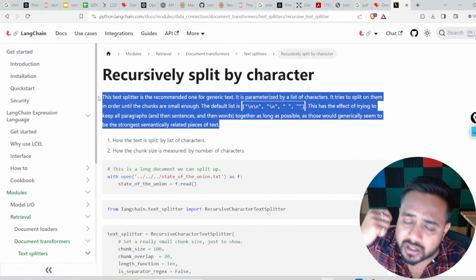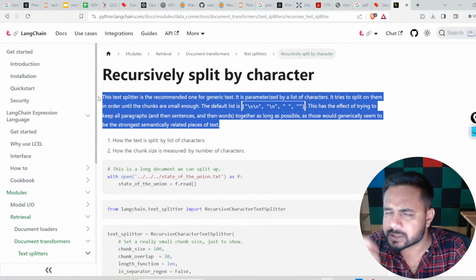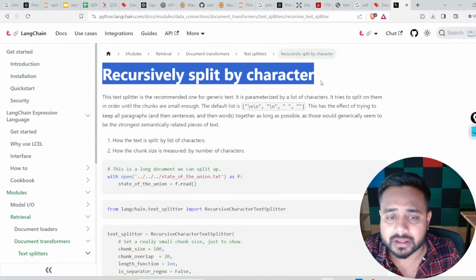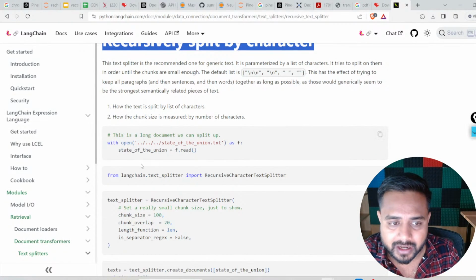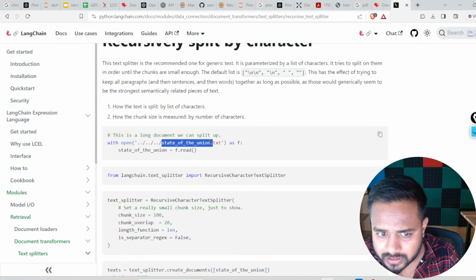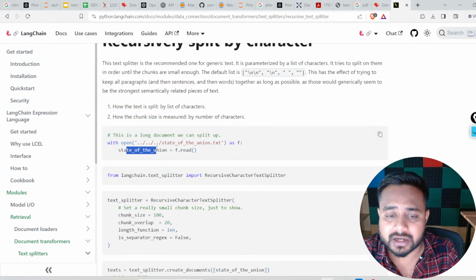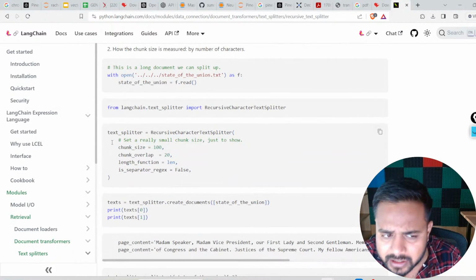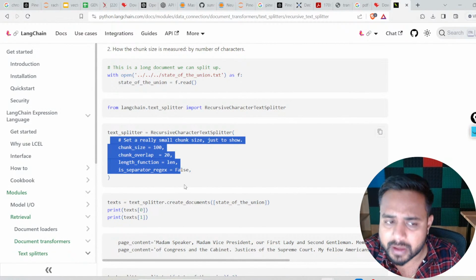So it is going to create tokens, it's going to split the text. If we pass any text to this particular method, definitely it's going to split it. Now over here we are going to open this particular text. Here is my data. Now I'm going to import this particular class, and here I'm passing different parameters.